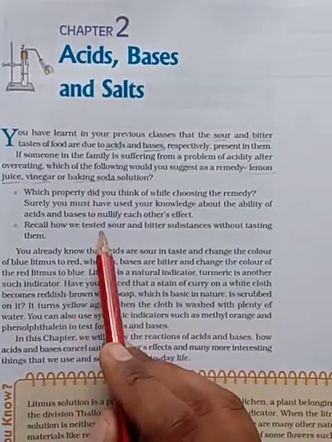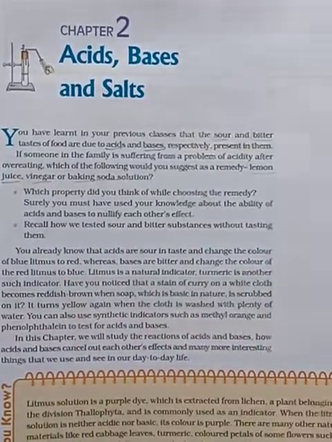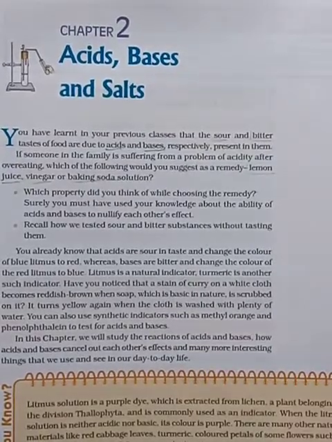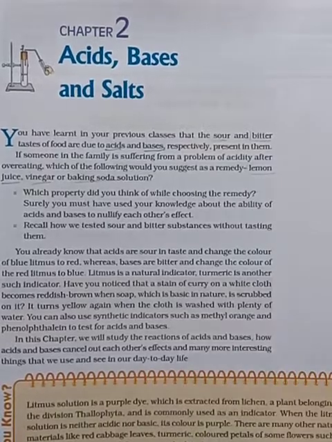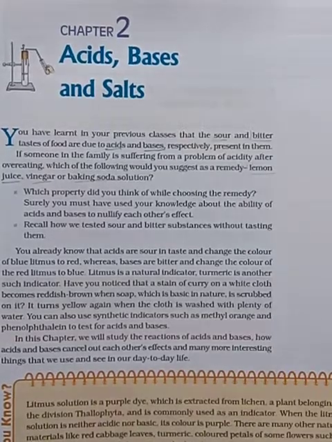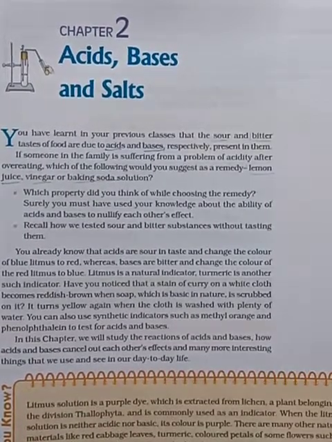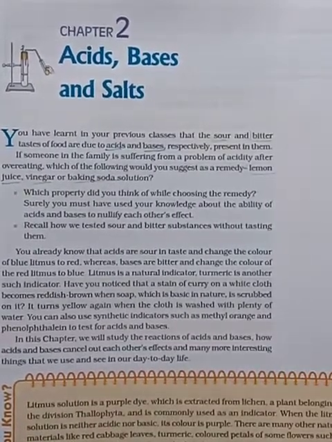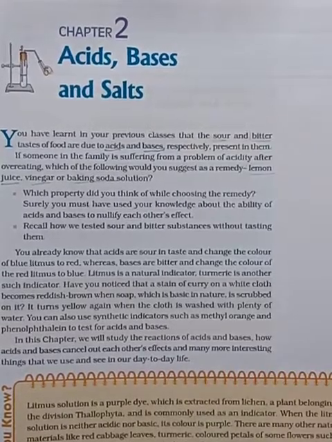Recall how we identify sour and bitter substances without tasting them. If we give you any one food, how do you recognize, without tasting, that this particular substance is acid and this particular substance is base? If it is sour, we should say that is acid. If it is bitter in taste, we should say it is a base.